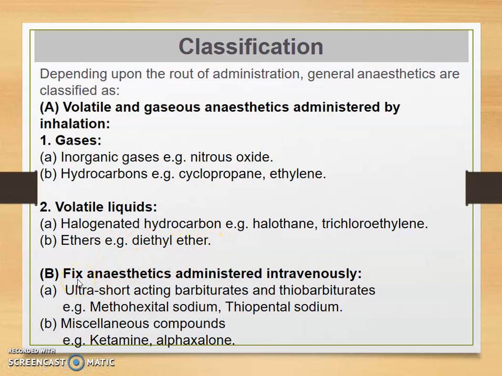The second major class is fixed anesthetics administered intravenously. That is again divided into ultra short acting barbiturates and thiobarbiturates, for example methohexital sodium and thiopental sodium, and miscellaneous compounds, for example ketamine and alphaxalone.